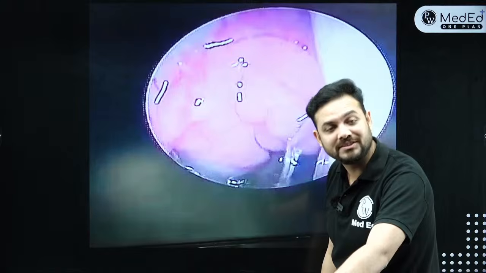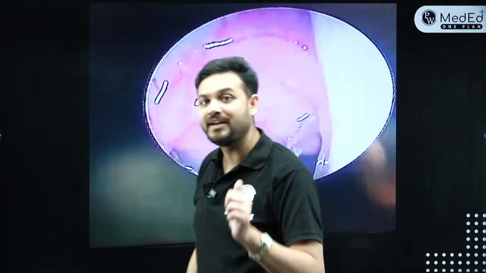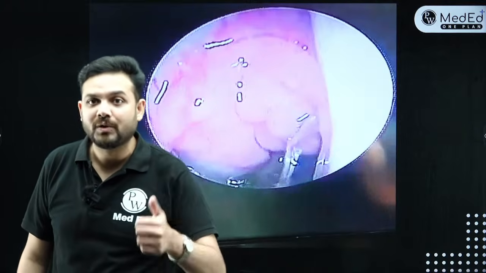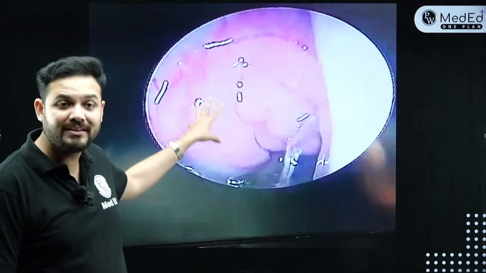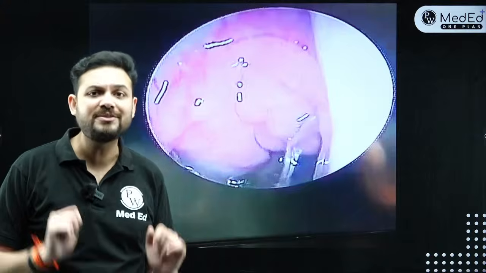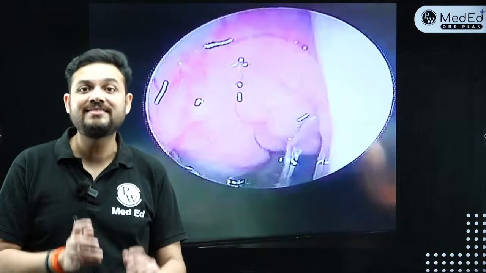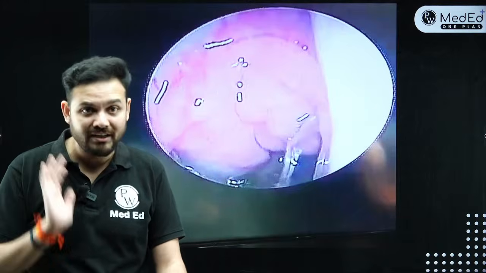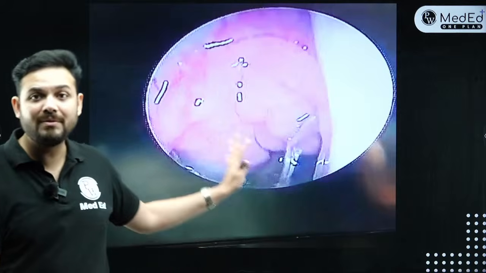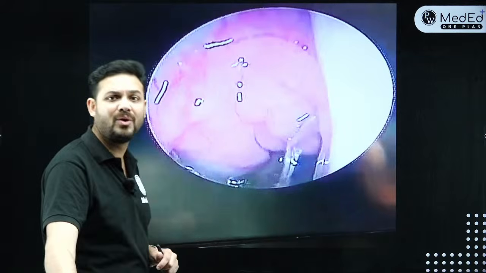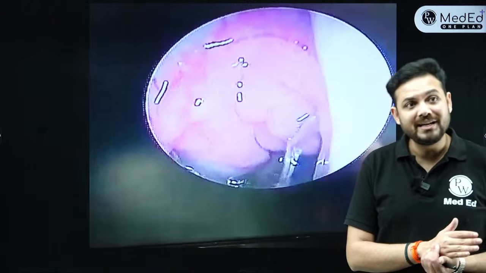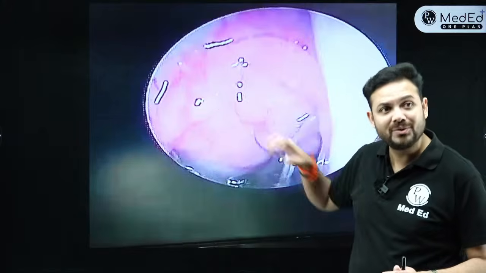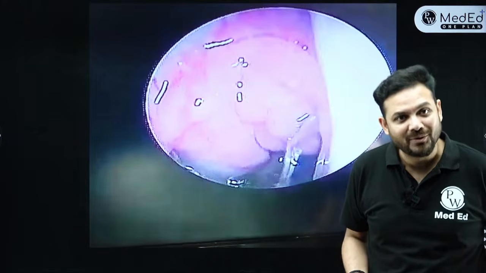Now, again, I told you the same thing. If I tell you this nasopharyngeal mass is there in a 55-year-old, what is your answer? Answer is NPC, nasopharyngeal carcinoma. In NPC, this will be a mass seen at 50 to 60 years, and the most common thing is this mass will be associated with painless cervical lymphadenopathy. Then it's NPC. If I said this mass is there in a 19-year-old boy who has recurrent epistaxis, the answer would have been juvenile angiofibroma. But if I say that this mass is there in a 7-year-old child, so obviously what will the answer be?